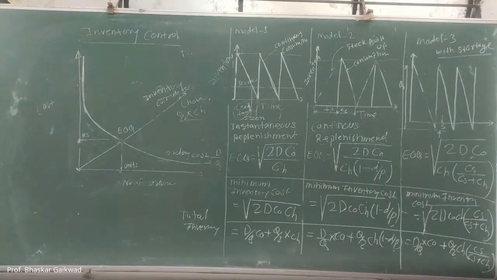So you have to remember only these three models along with economic order quantity, minimum inventory carrying cost, then total inventory cost. Is there any specific doubt related to this? If so, you can ask.